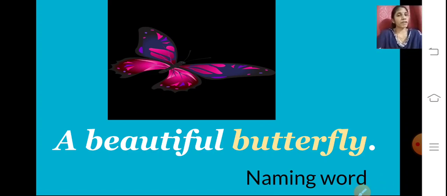So we have found the naming word. Now we have to find the describing word. What information are you getting about the butterfly? Yes, that it is beautiful, isn't it?